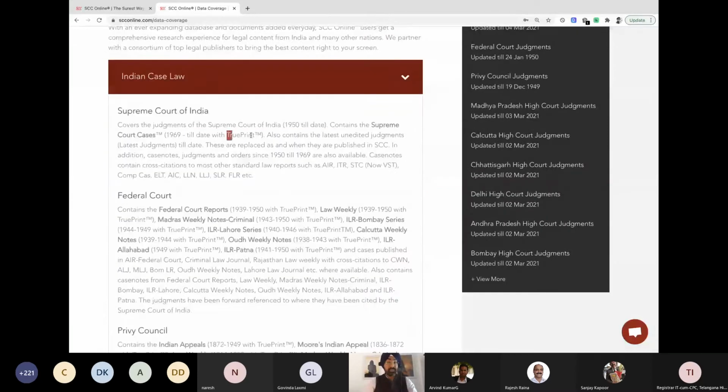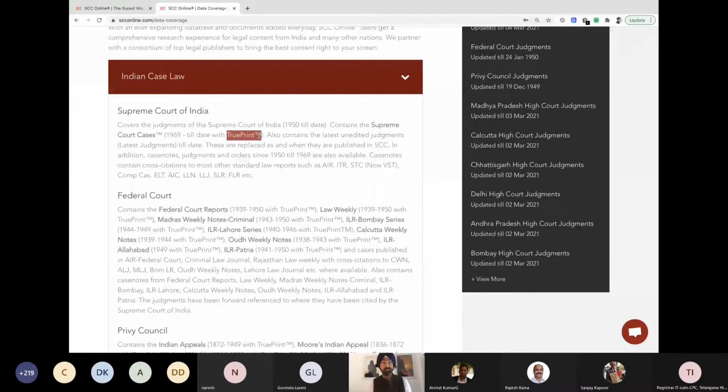This TruePrint was there in a lot of entries that we just went through. TruePrint means that when you take the printout of the judgment from the Supreme Court or High Courts, it will give you an option to take the exact photocopy of how it was printed in the law reports. So there's no need now to go to the library and take a photocopy.